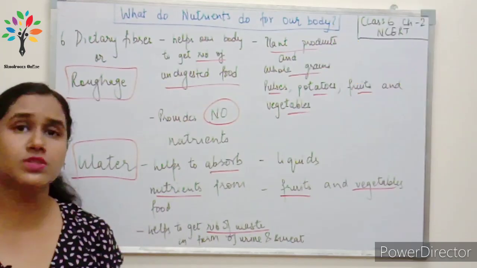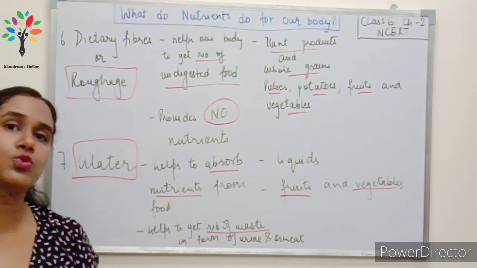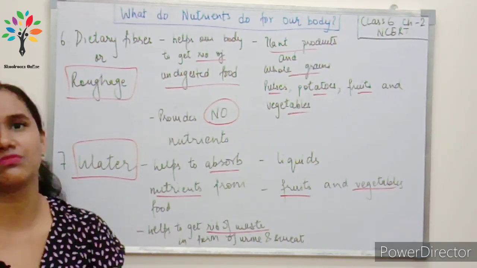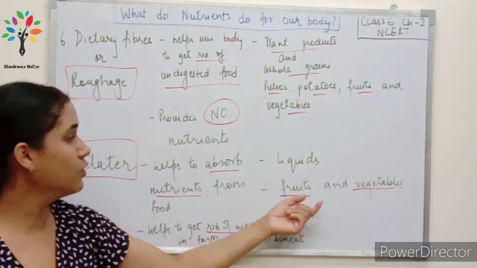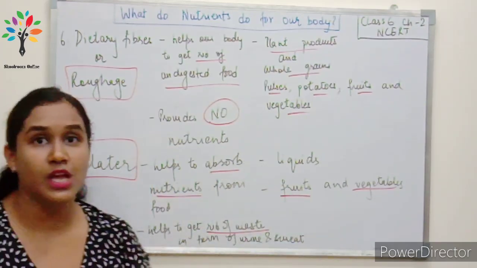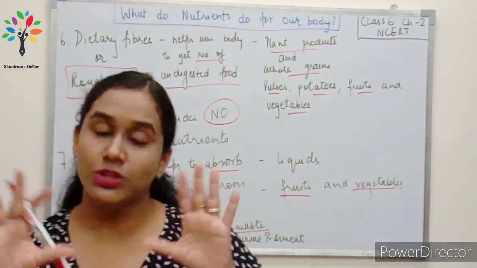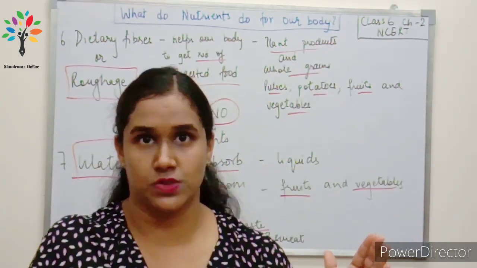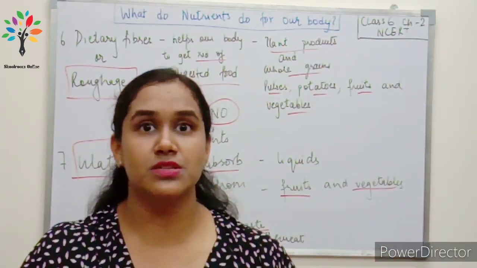अभी तो इतना अच्छा फ्रूट सीजन चल रहा है. When you cut any fruit, कुछ water निकल के आता है ना बाहर, the juice comes out, that is water, right? So fruits and vegetables also contain water, right? So I hope all the components, what do they provide us, and their sources. This is what we discussed in this video.